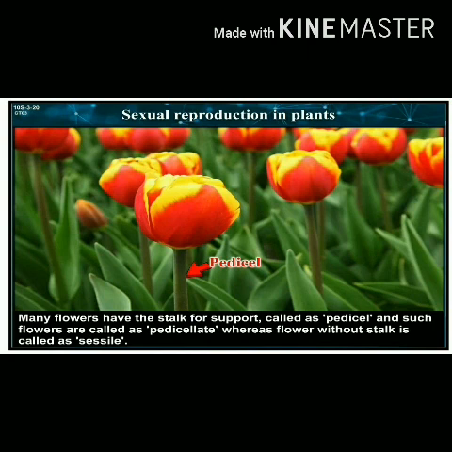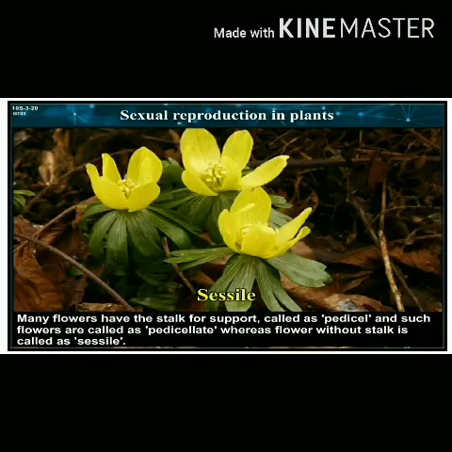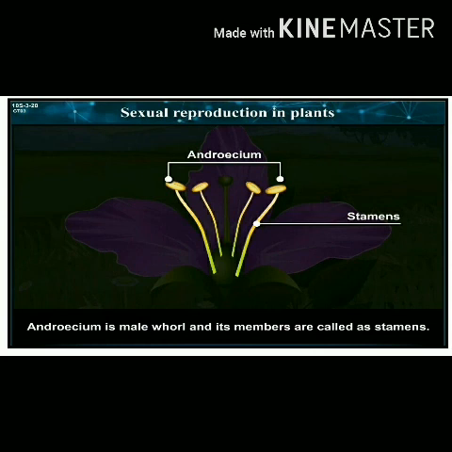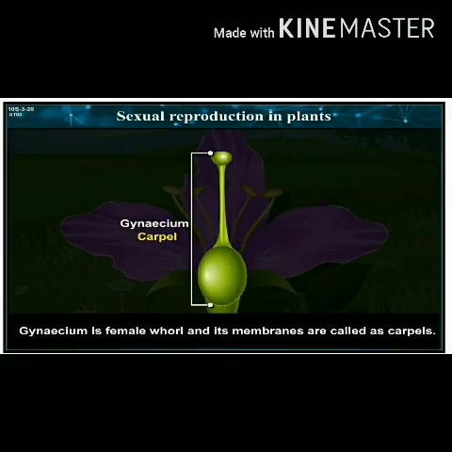Many flowers have a stalk for support called pedicel, and such flowers are called pedicellate, whereas flowers without a stalk are called sessile. Androecium is the male whorl and its members are called stamens. Gynoecium is the female whorl and its members are called carpels.